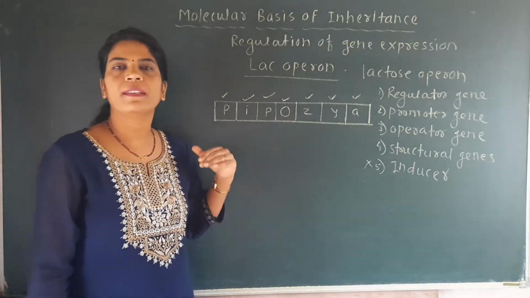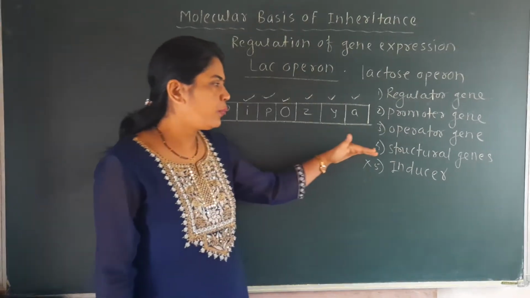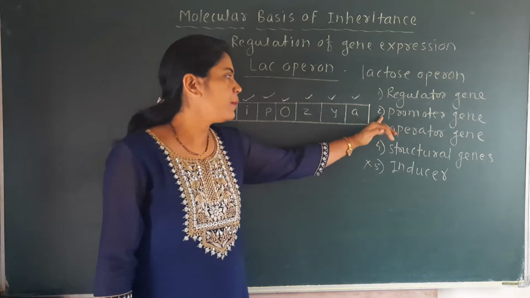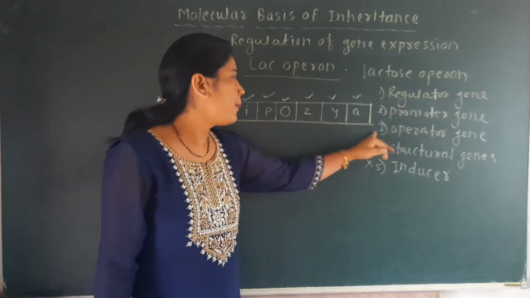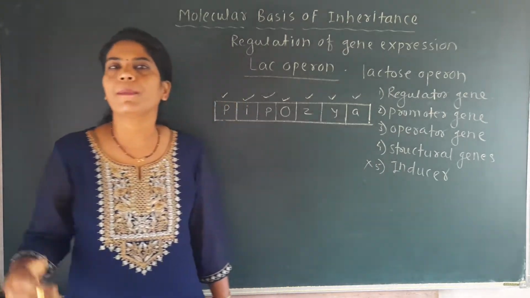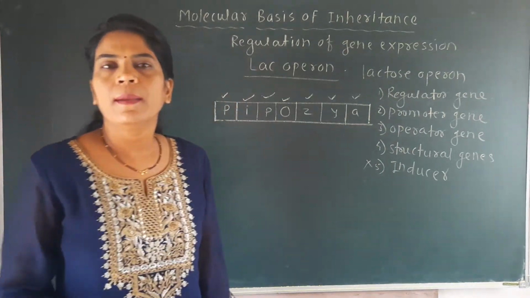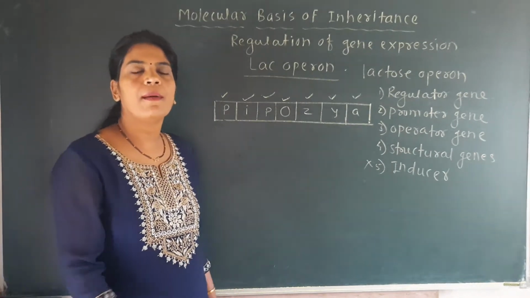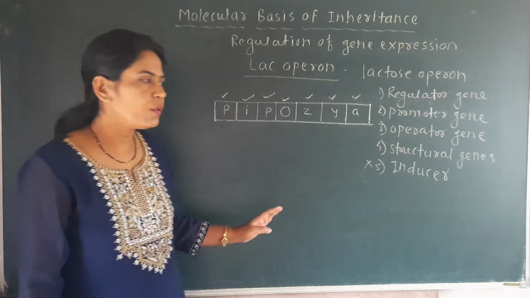The components of this lac operon are only these four genes: the regulator gene, the promoter gene, the operator gene, and the structural genes. So inducer is not a component of this lac operon. If an MCQ asks which of the following is not a component of the lac operon, then you should know the answer.